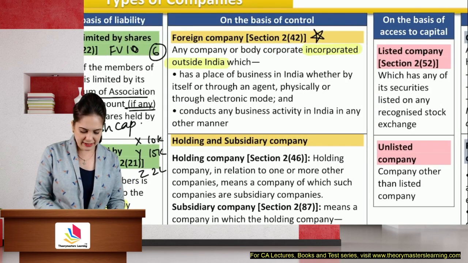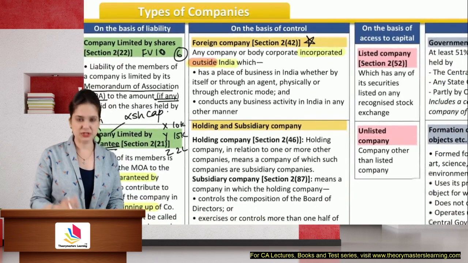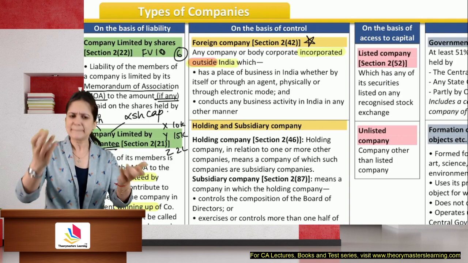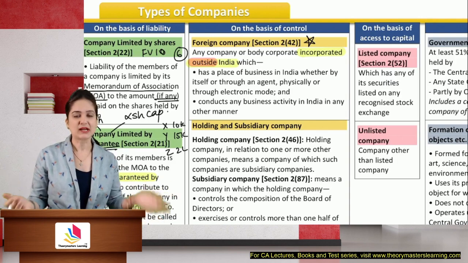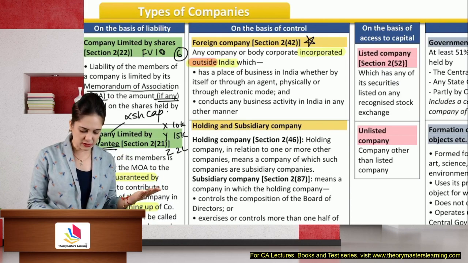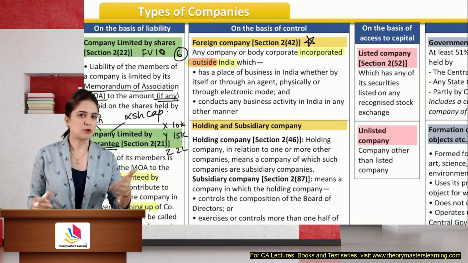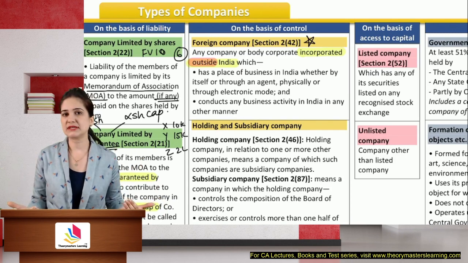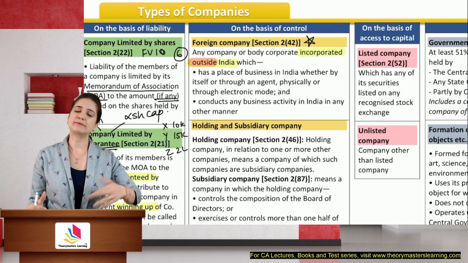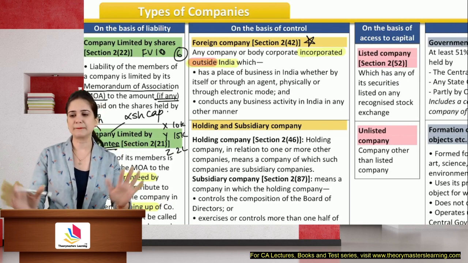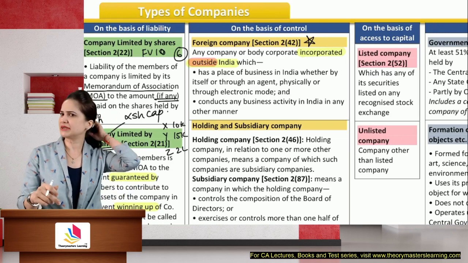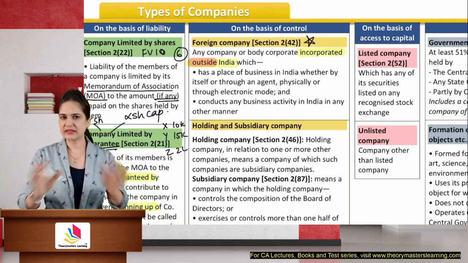Any company or body corporate, you will highlight, incorporated outside India. The word outside is important. So if you are a company which is incorporated outside India, then you are a foreign company. But why study that in our Indian Companies Act? Because you are doing business in India. So even though you're a foreign company incorporated outside India, because you're doing business in India, the Indian Companies Act will apply, all the rules will apply. You cannot argue that because I am incorporated outside India, the Companies Act does not apply. See, if you're doing business in India, if you have presence in India, whether physically or electronically, then the act will apply.